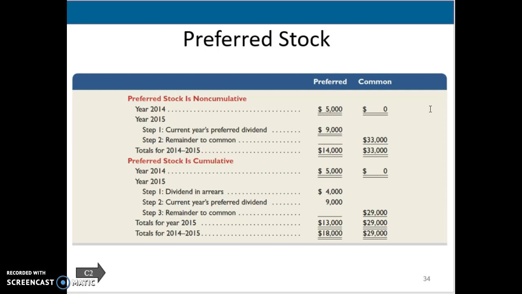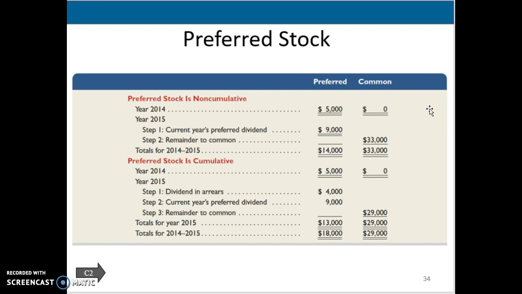If we were looking at a cumulative, that means they're entitled to that $9,000 every year, even if a dividend is not declared in full. We can see that in 14 there was a $5,000 dividend declared, so the preferred stockholders got all of that $5,000, but they were supposed to get $9,000. Since it's cumulative, they still have $4,000 in dividends in arrears. So we have to catch that up.